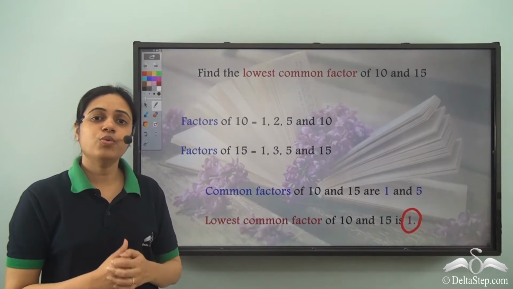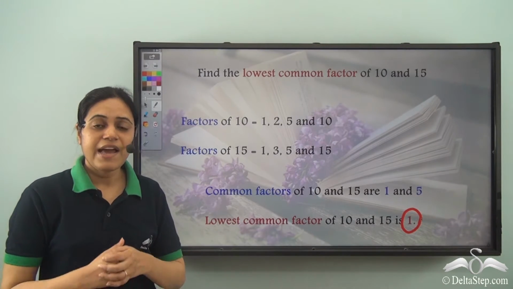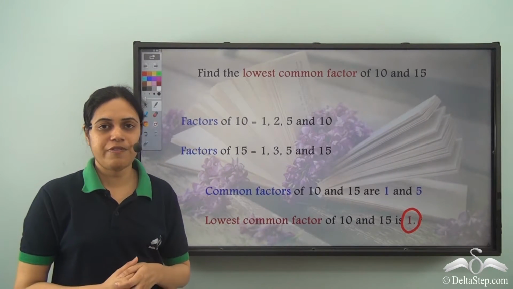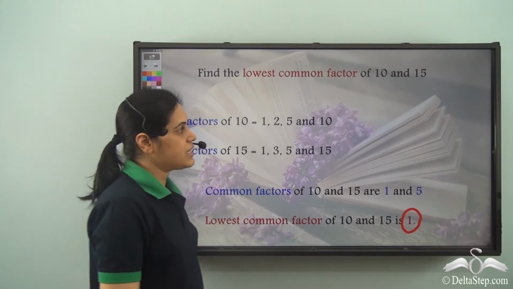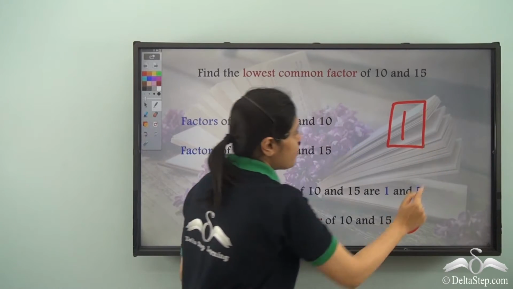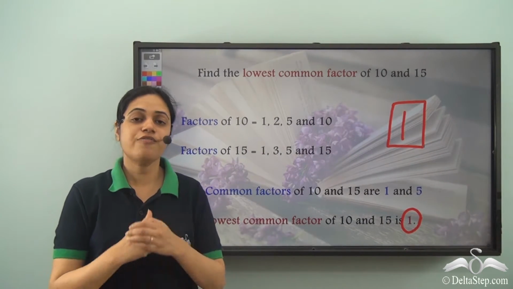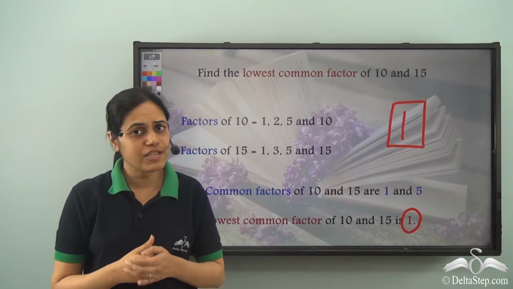Now take two other numbers and find their common factors and find their lowest common factor. You will see that it is always 1. The lowest common factor of any two numbers is always 1.